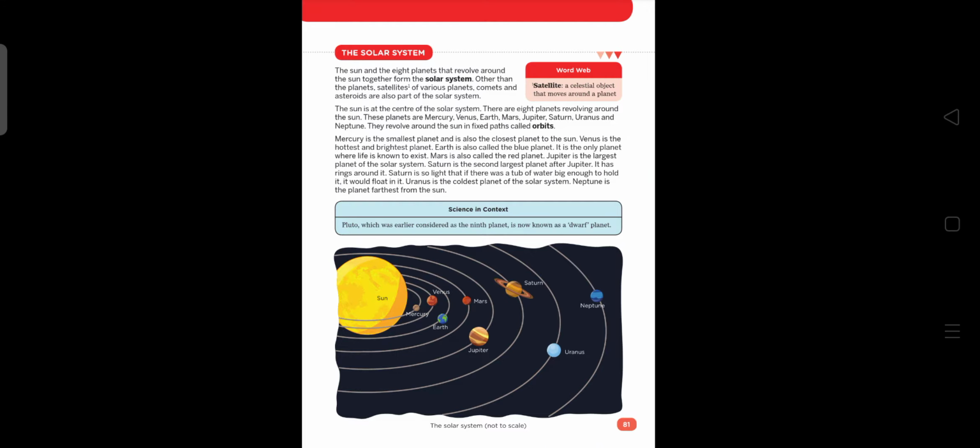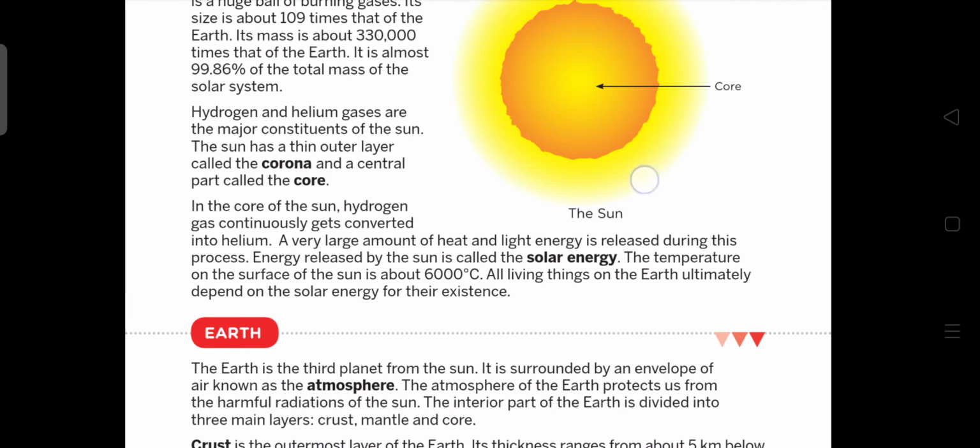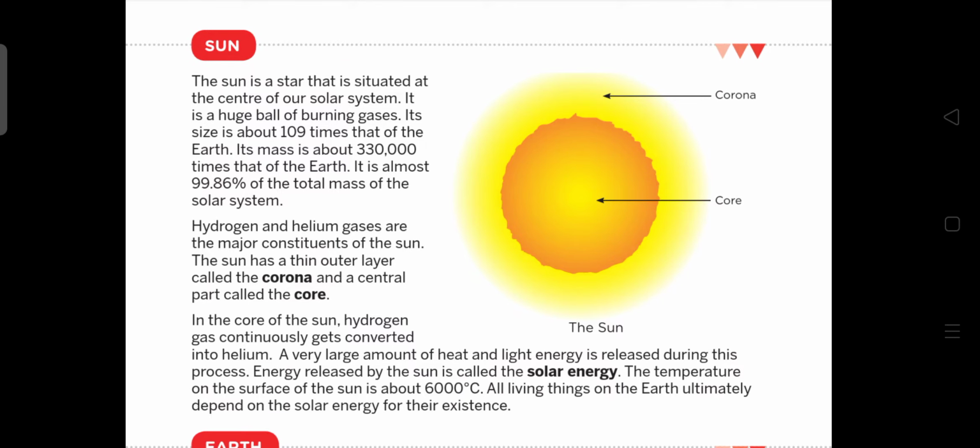Now let us see some details about the sun. Sun is a star that is situated at the center of the solar system. So the sun is at the center of the solar system. It is a huge ball of burning gases. Its size is about 109 times that of the earth.